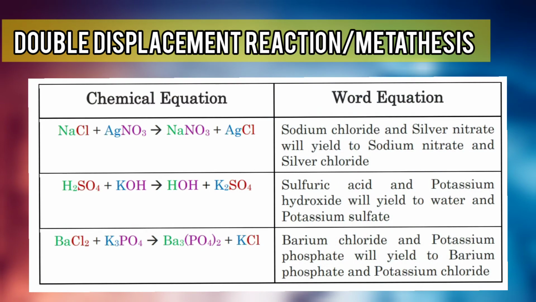Other examples of double displacement reaction include the reaction of sodium chloride and silver nitrate to yield sodium nitrate and silver chloride, the reaction of sulfuric acid and potassium hydroxide to yield water and potassium sulfate, and the reaction of barium chloride and potassium phosphate to yield barium phosphate and potassium chloride.